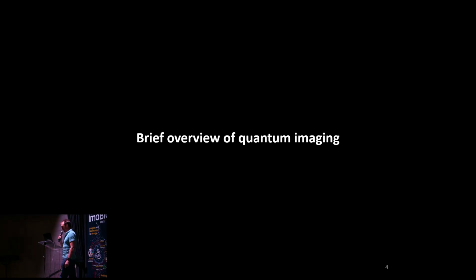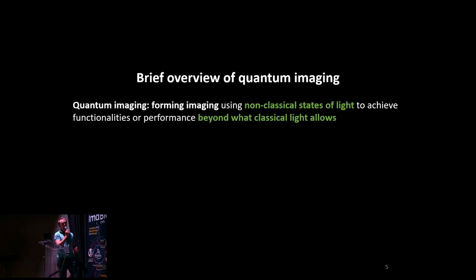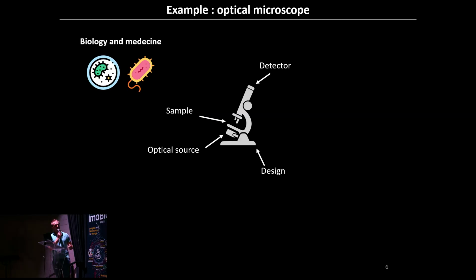So let's start with a brief overview of the field of quantum imaging, and maybe let's start with the formal definition of what I mean by quantum imaging. Quantum imaging is the science of using non-classical states of light to achieve functionality or performance beyond what classical light allows. So the two important terms there are non-classical state of light, I will come back to that, and of course beyond what classical light allows. What this actually means is what I'm going to talk about in this first part.